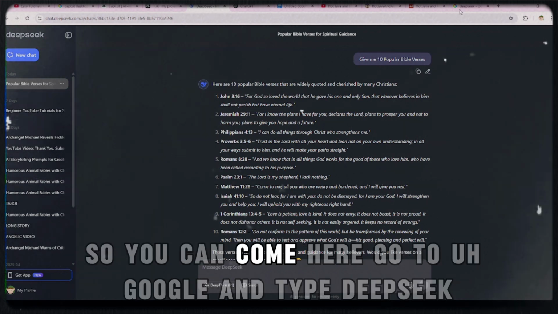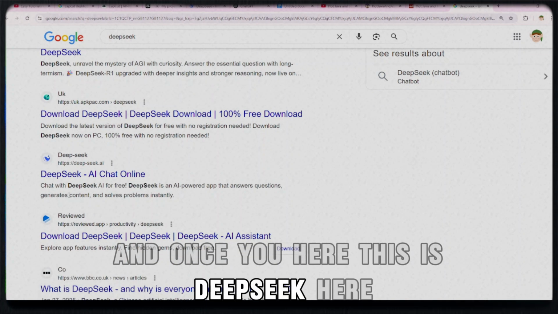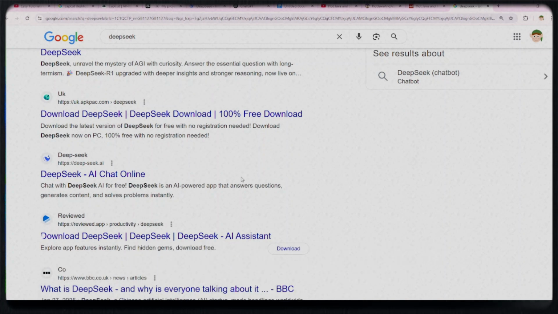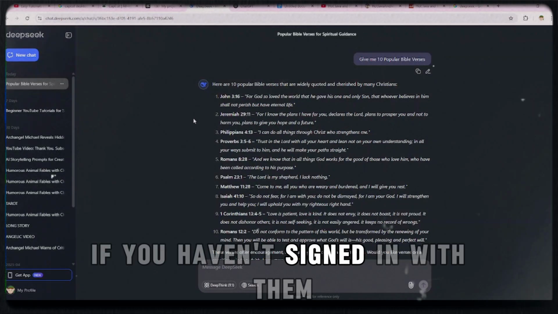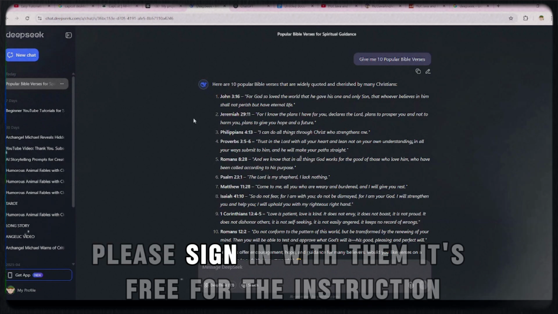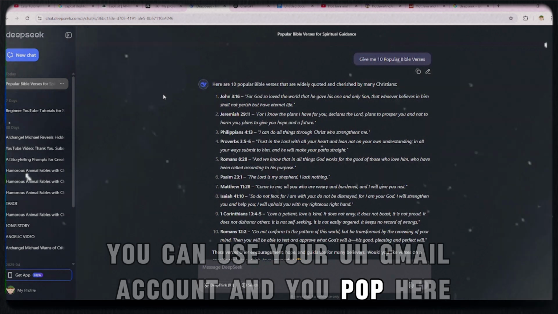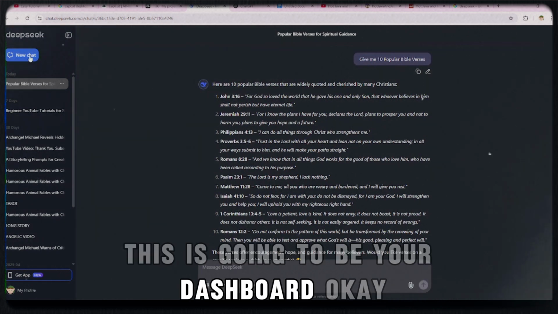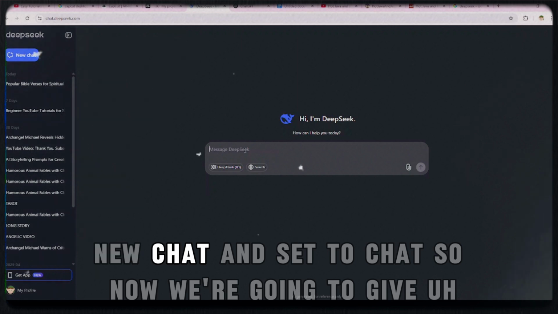Okay, so you can go to Google and type DeepSeek, and once you're here, this is DeepSeek. Click on DeepSeek. Once you go in, a pop-up will come. If you haven't signed in with them, please sign in. It's free, for instance you can use your Gmail account. This is going to be your dashboard for DeepSeek. Click here on new chat and start to chat.